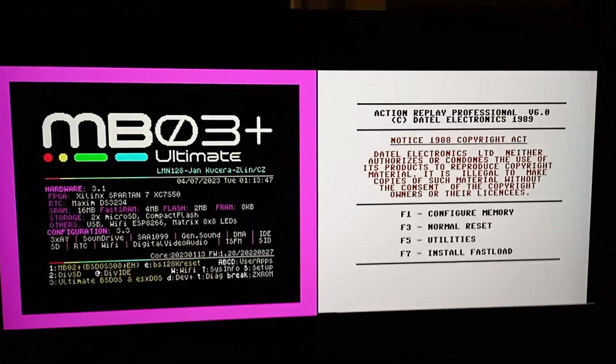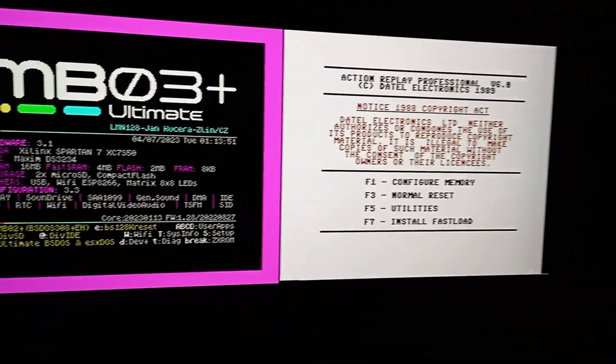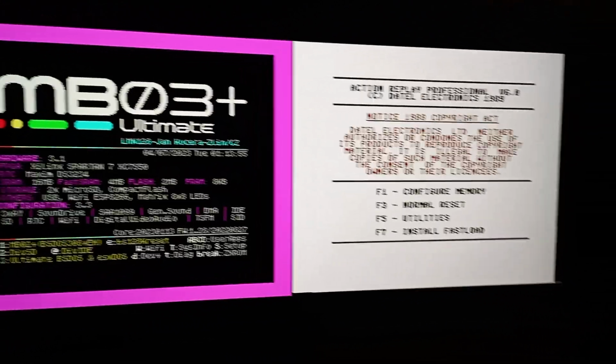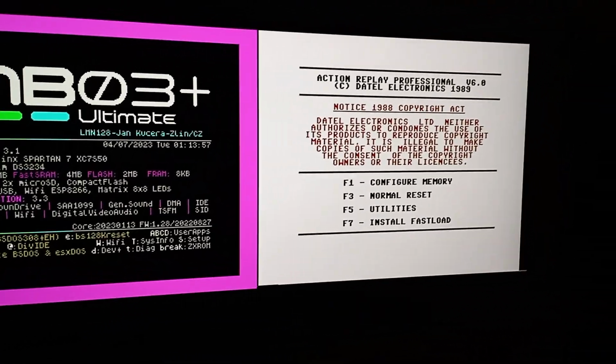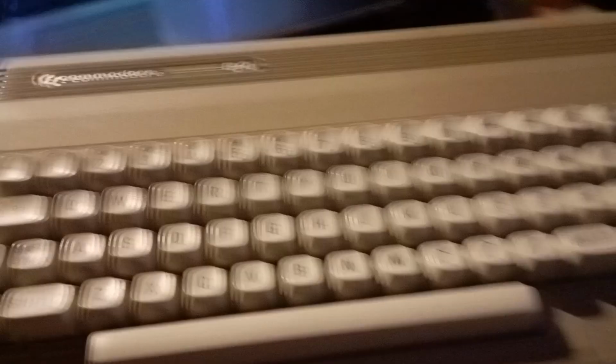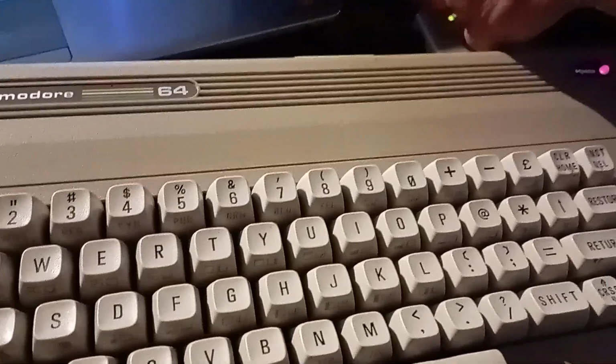And I just want to show you how Sarah, the FTP client for ZX Spectrum, will connect to Commodore. So let's start with the Commodore. Okay, it's right here. So I have to just enter.